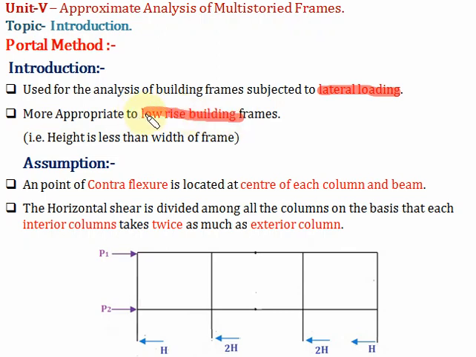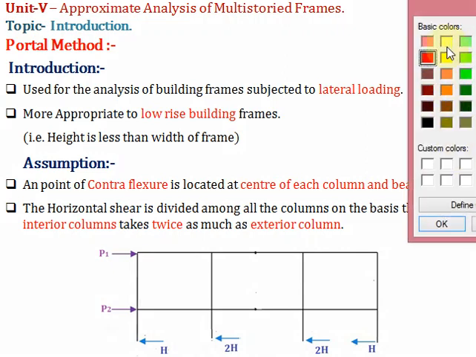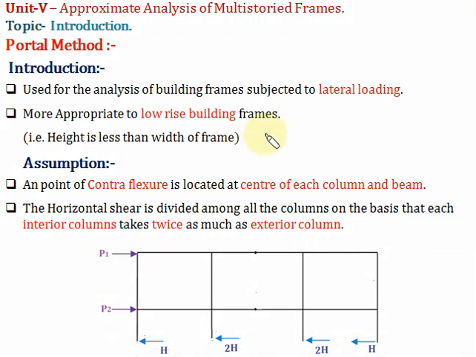Now this is important. What is a low-rise building? A low-rise building means the height is less than the width. When the height is less than the width, then we call that building a low-rise building. Here in this frame, this much is the width of the multi-storied frame, and this much is the height. So this building is a low-rise building.